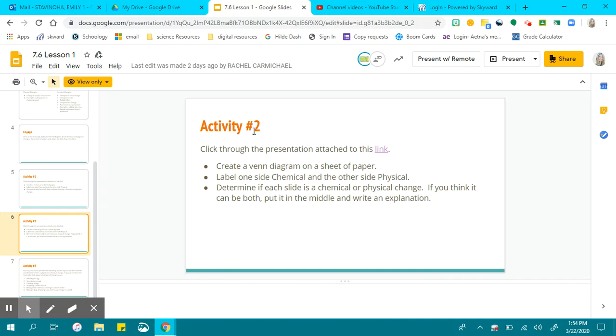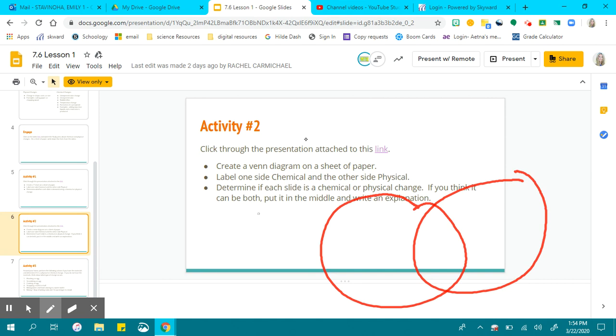Activity 2, you're going to click through the presentation attached to this link. You're going to create a Venn diagram on a sheet of paper. You're going to label one side chemical and the other side physical. You're going to determine if each side is a chemical or physical change. If you think it can be both, put it in the middle and write an explanation. A Venn diagram, remember, looks like this.